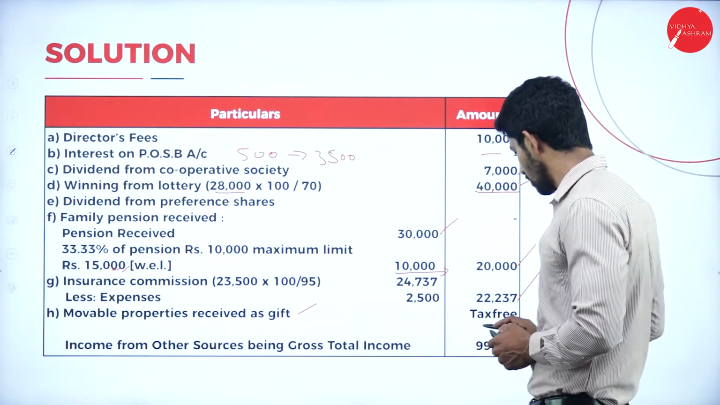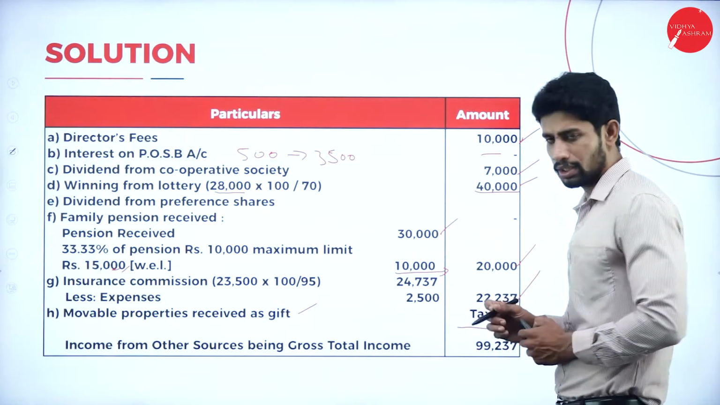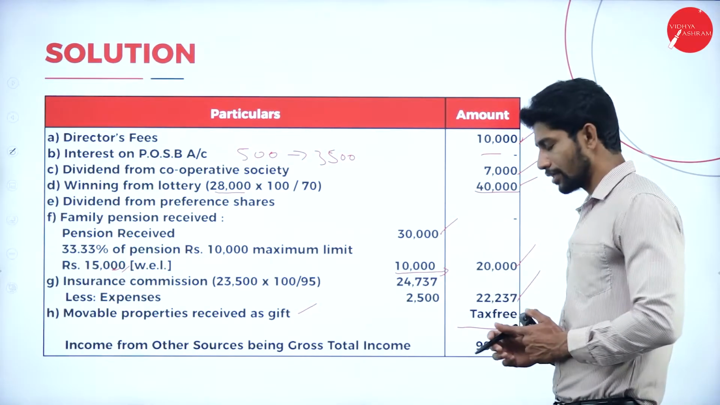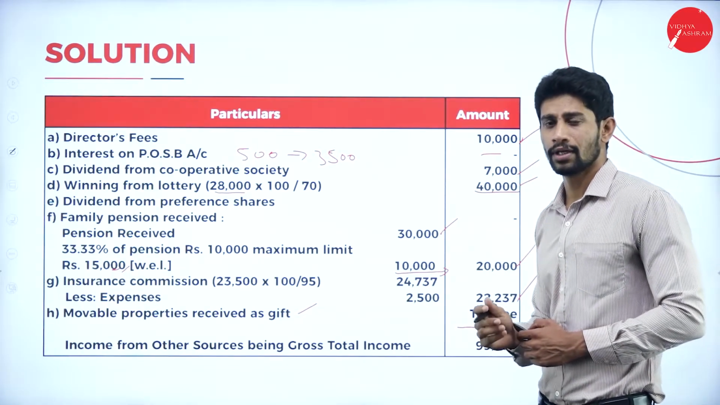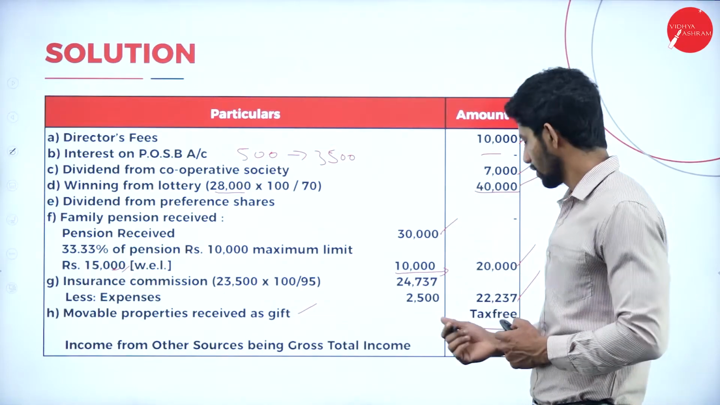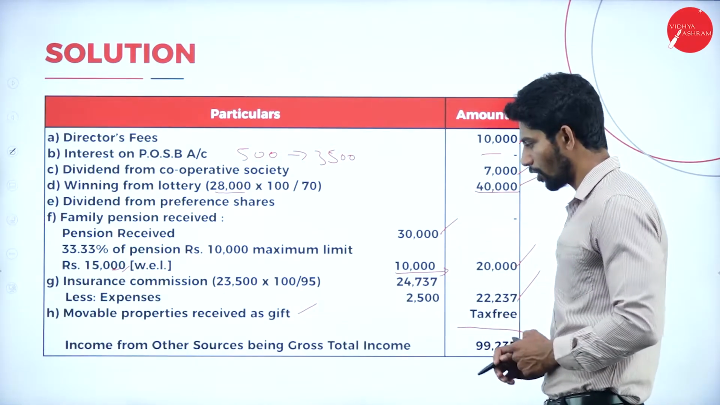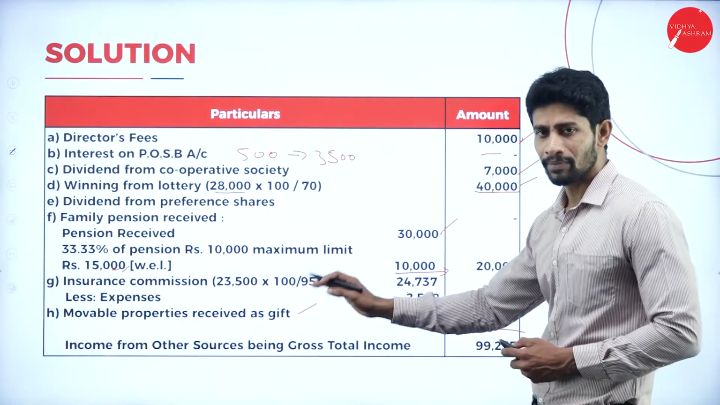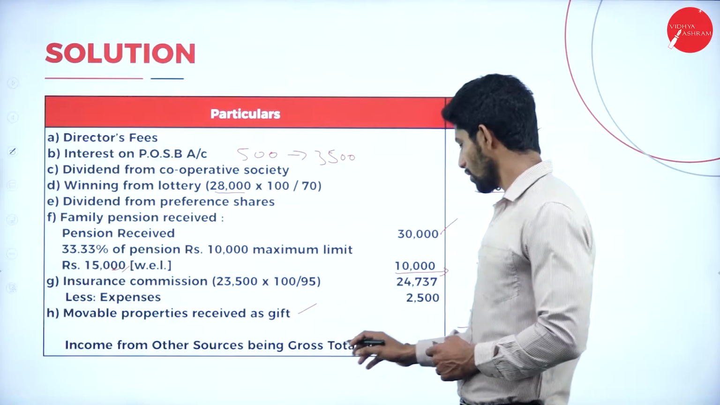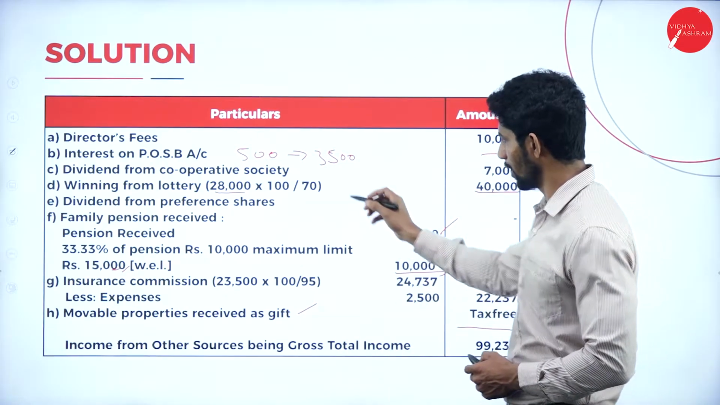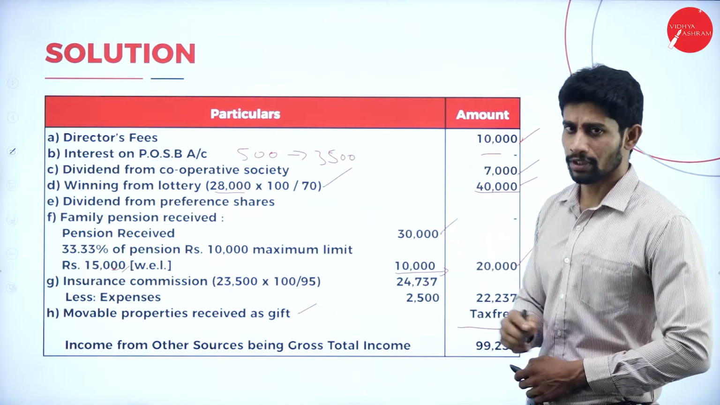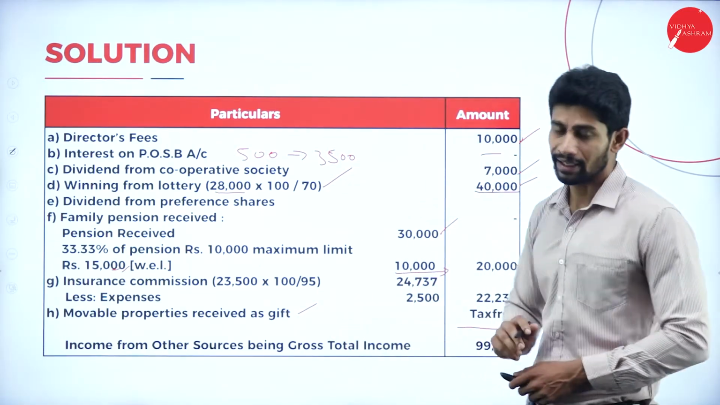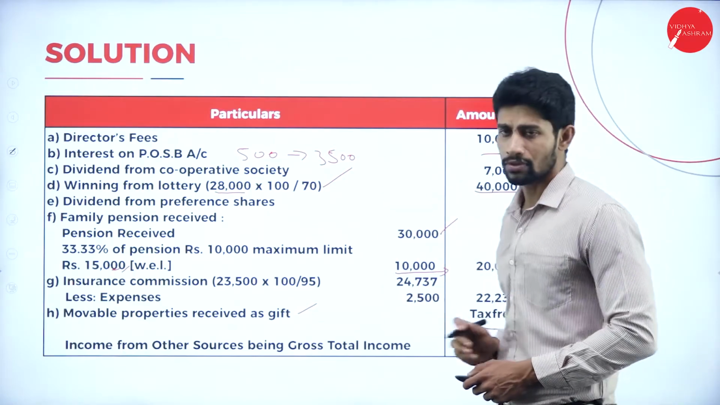So if you calculate the outer column, the total amount column, if you total it, you will get 99,237. How much will you get? 99,237. So what is this income called? This income is called income from other sources, being gross total income. Yes, here we made a few adjustments with respect to winning from lottery and all. So that's why we say being gross total income. So this is how we are supposed to solve the problem.